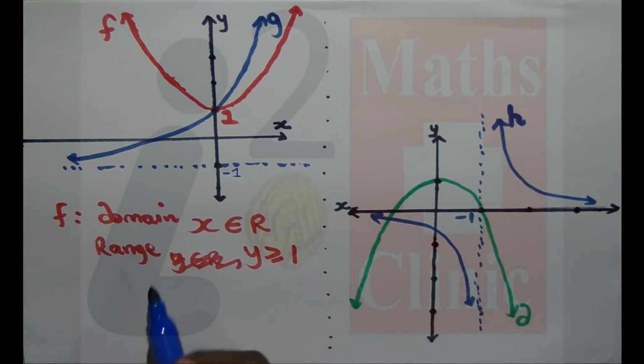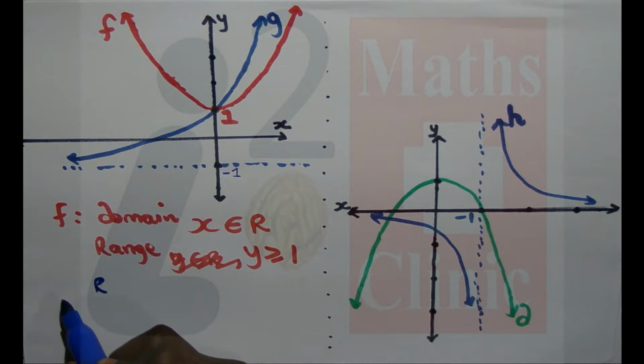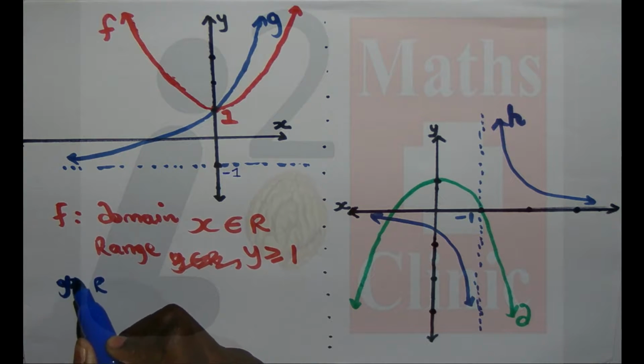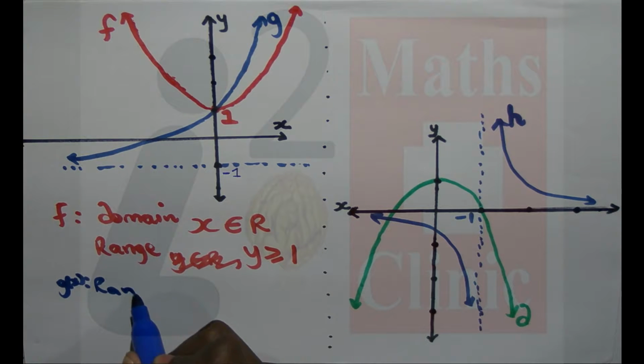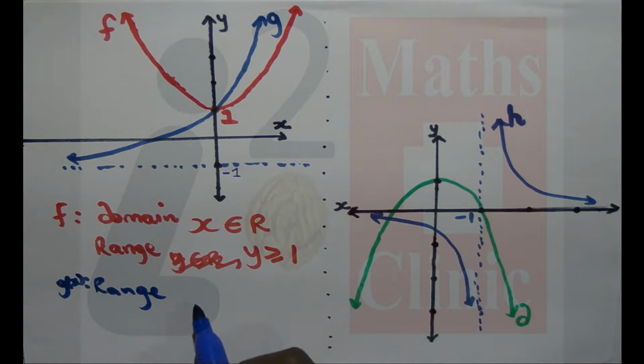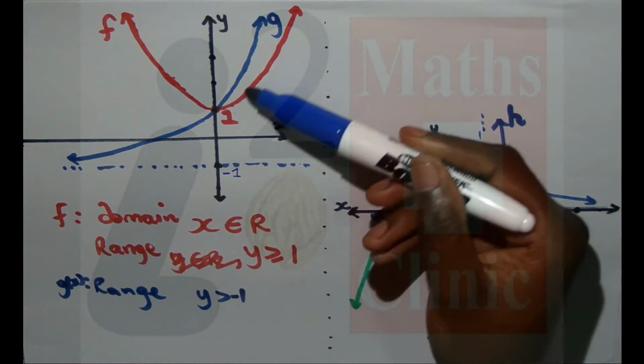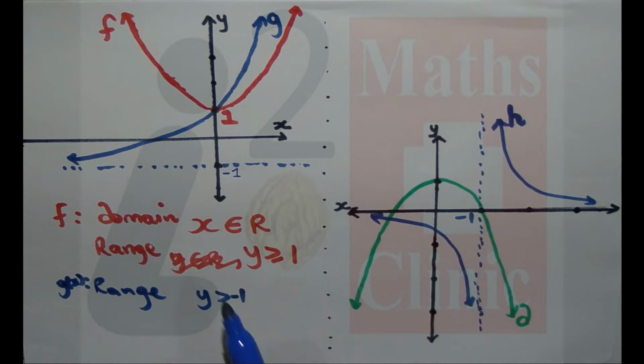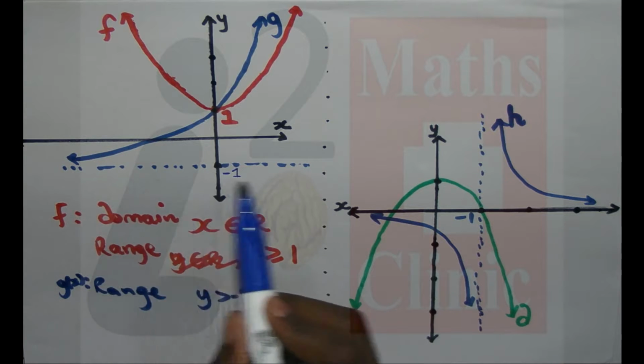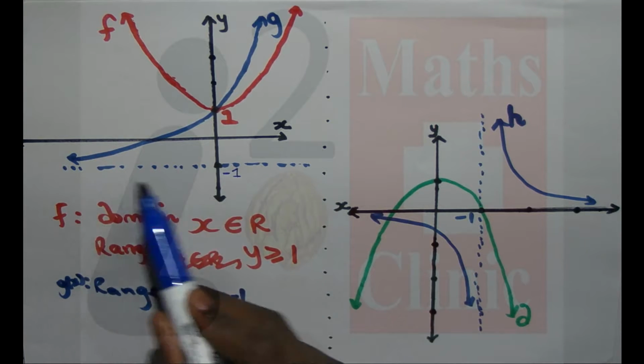So if we start with the range for our function g, the range is y greater than -1. So for all values greater than -1, our graph of g is defined. But when y equals -1, our graph does not touch that point, hence it is an asymptote.